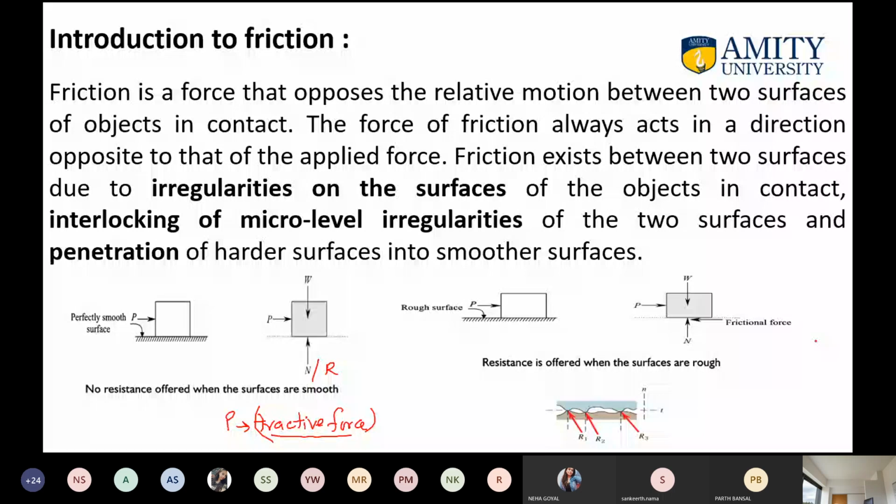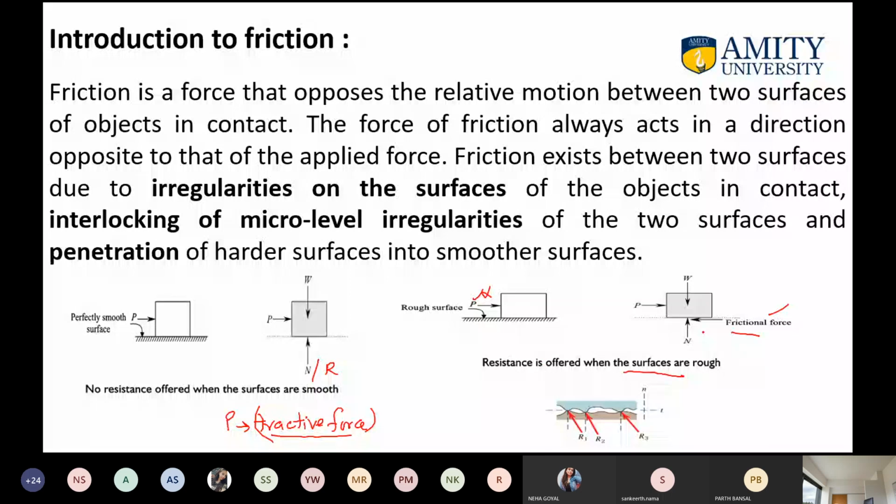So P is the tractive force which we are applying here. If there is no tractive force here, if this force is not there, there will not be any frictional force. So when the tractive force comes into action, when we try to move the block in the rightward direction, the frictional force comes into the picture, because there is a frictional or resistance force between the surface and the block. So frictional force will come into action.